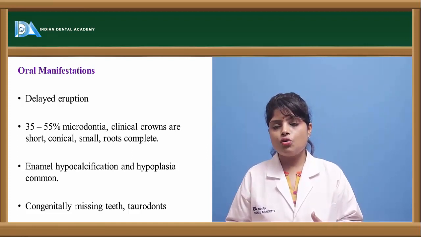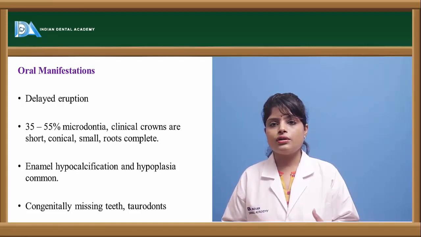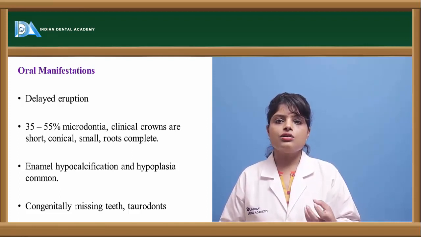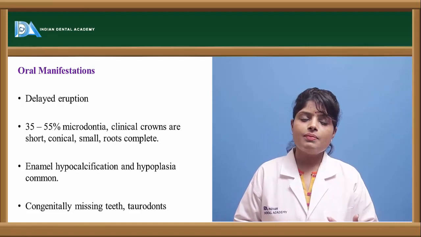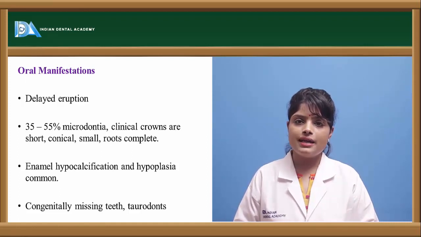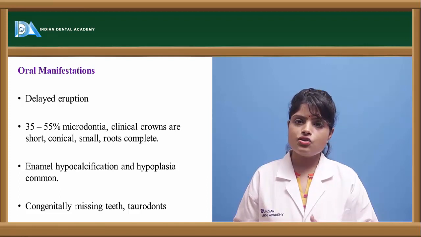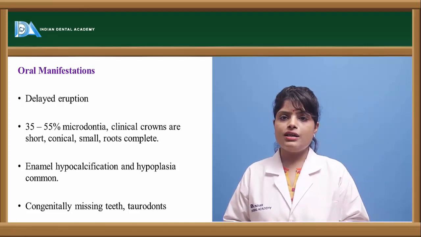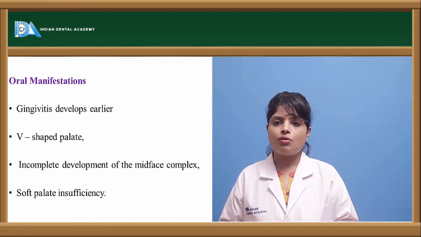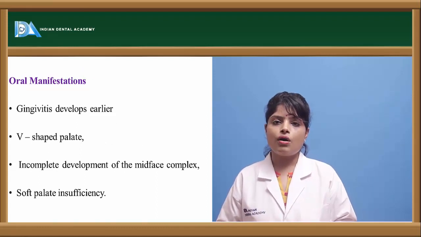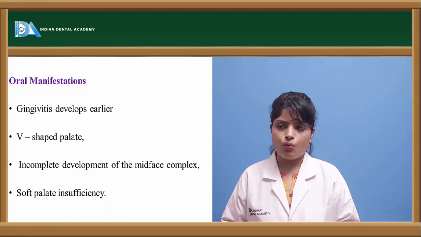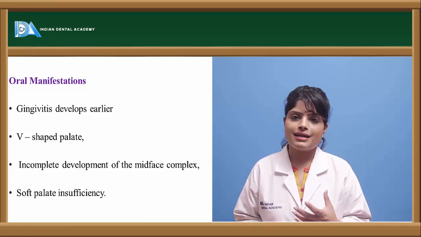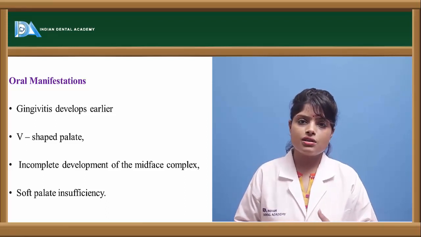Then the Down syndrome patient generally has taurodontism, or a greater probability of large bull-like teeth in which the crowns are shorter in the expanse of the root and the bifurcation is more apically placed. Then these children can have early eruption or delayed eruption problems, early exfoliation, and there's a certain probability of gingivitis to occur because the host immune mechanism is low. There will be incomplete development of the midfacial complex, and sometimes they may also be associated with cleft lip